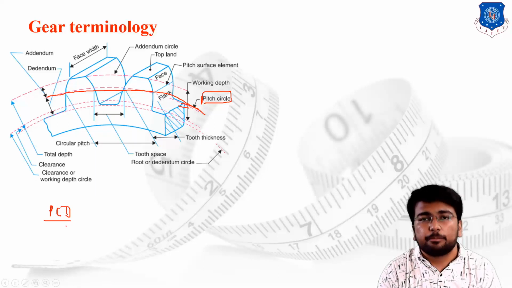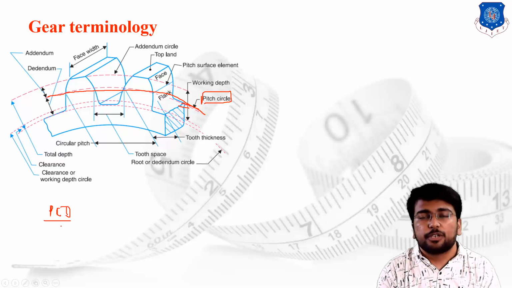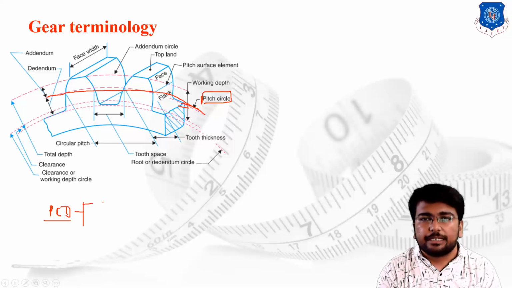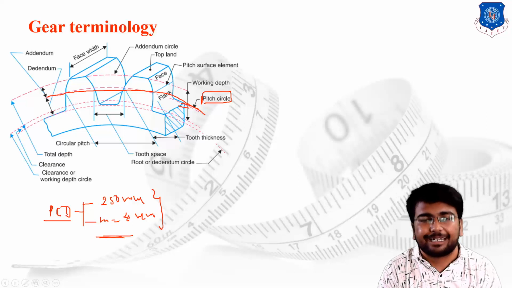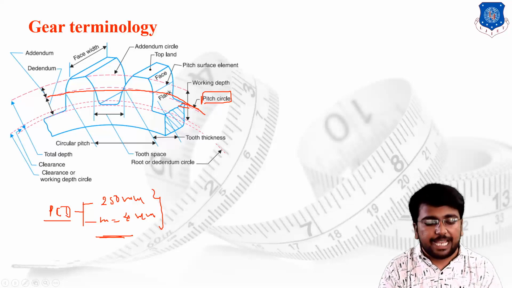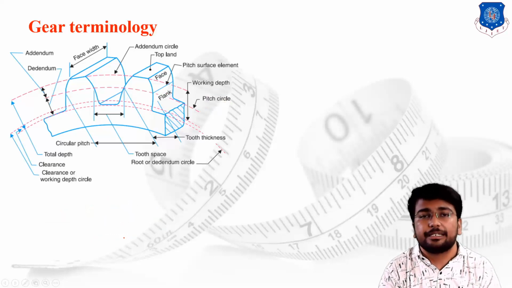It is a very important dimension for the selection of gears. Suppose you are in the market and you have to purchase some gears, then you would ask for gears having a PCD of, let's say, 250 mm and a module of, let's say, 4 mm. These are the two basic dimensions which define gears in the local market as well. So PCD, or pitch circle diameter, is a very important parameter.